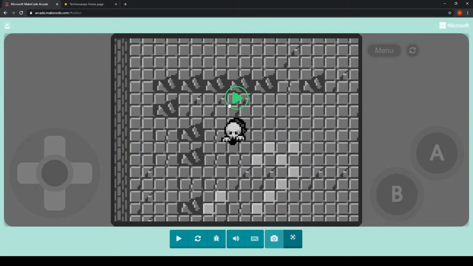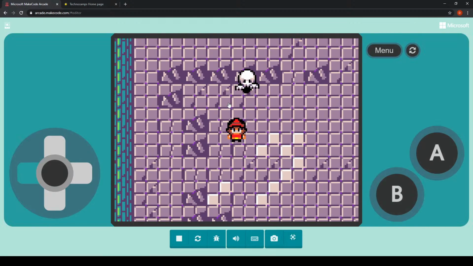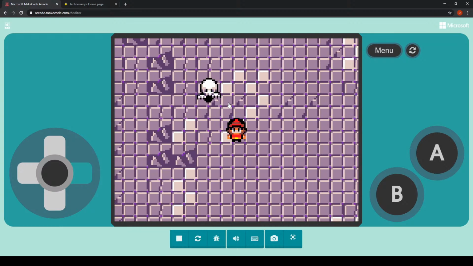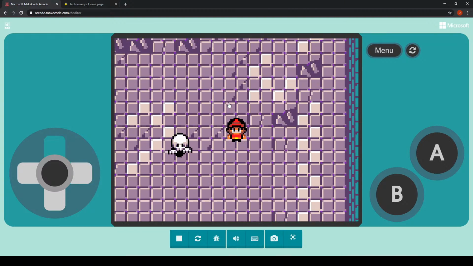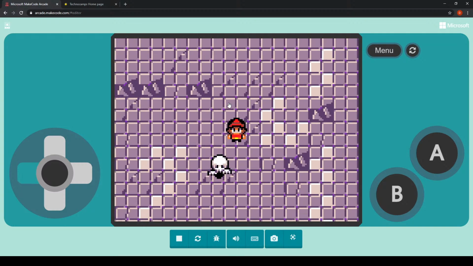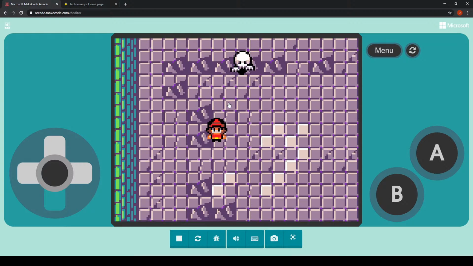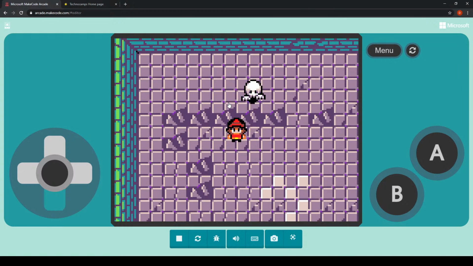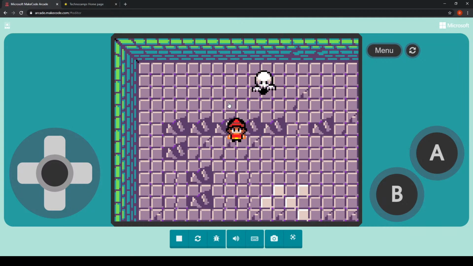Now, if I hit play on my game, we can see that I've got my enemy sprite moving around. I am able to move around as the player character. I can move around my map. I have got all of the walls set up. I've got my tiles set up, and we can see that if I get caught by the enemy, it says "got you" on the screen. That could maybe be a little bit longer, because it happens quite quickly. But you can see that as soon as I get caught by that enemy sprite, "got you" appears and the game restarts.